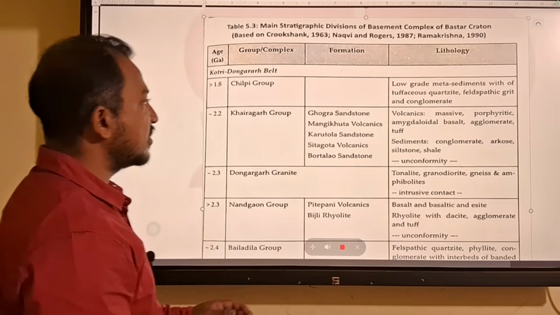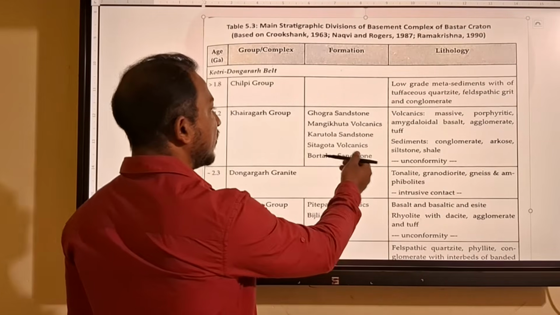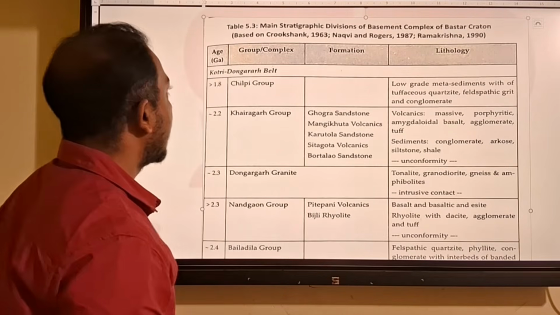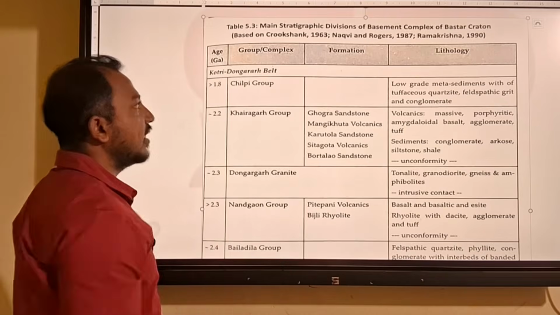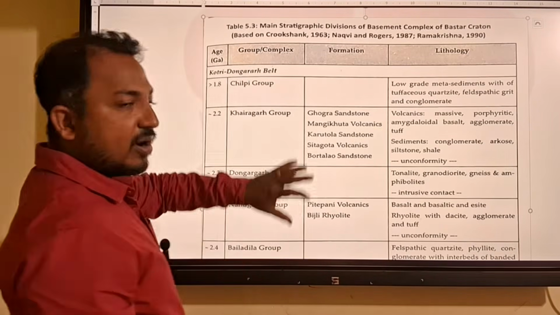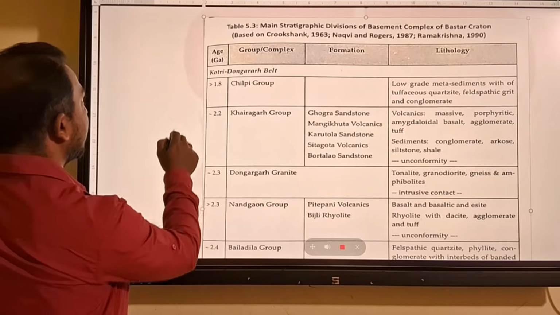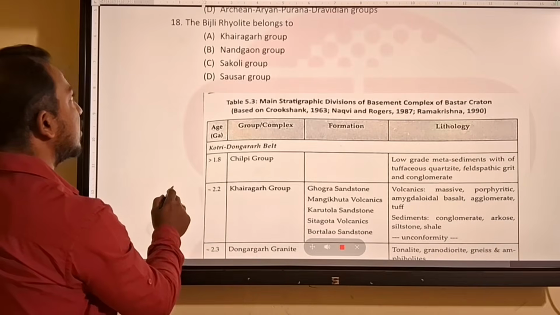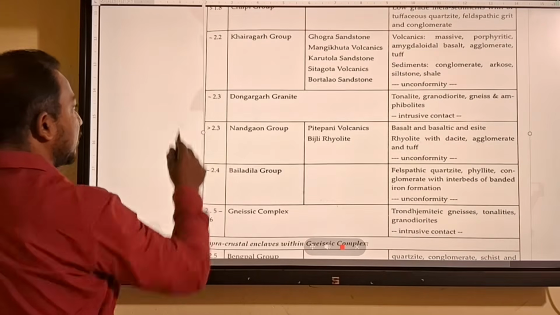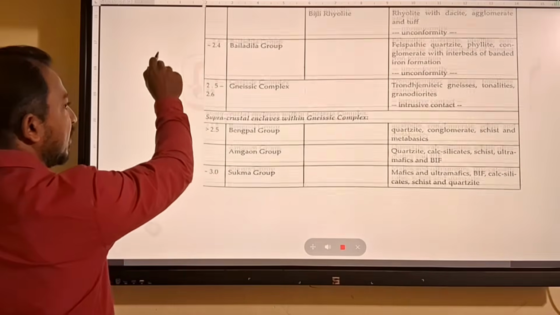We have Bartola sandstone, Chittagota, Karutola, Mangikota, and Bogra sandstone. They have one sandstone layer, then volcanic, then sandstone, then volcanic, then again sandstone deposition. Then at the end we will get Chilpi group. So this is your Kotri Dongargad region of Bastar pattern. So our answer to the question will be Nandgaon group. Bijli rhyolites belong to Nandgaon group, which has an age of approximately 2.3 billion years or 2300 million years.